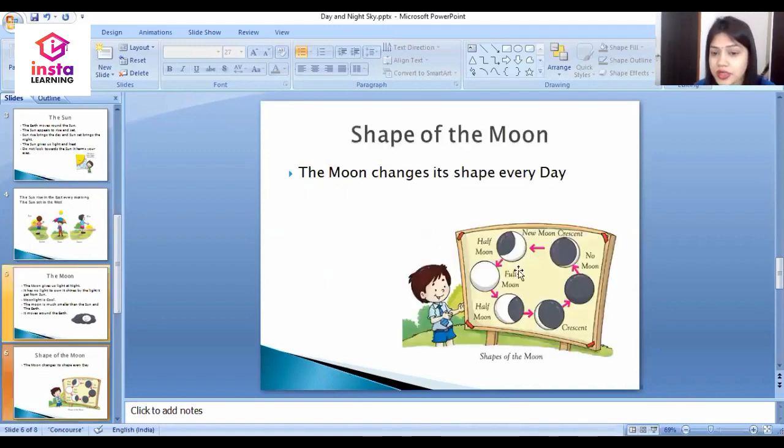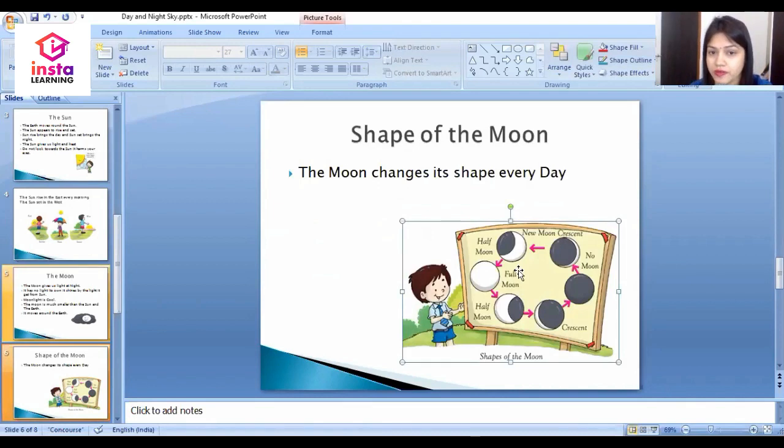This is the shape of moon, which changes every day. This is the pictorial part of moon. The half moon, the new moon, crescent, no moon. This is the shape of moon, crescent, half moon, and this is a full moon. So these are some shapes of moon which change every day.